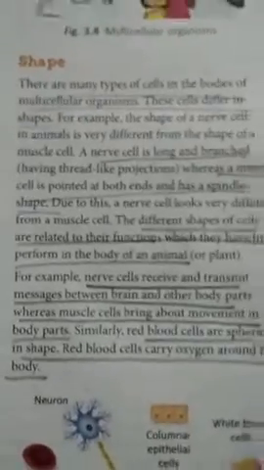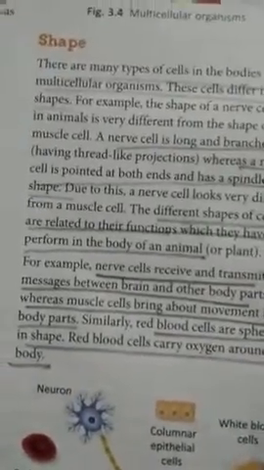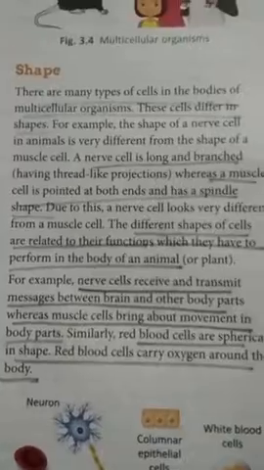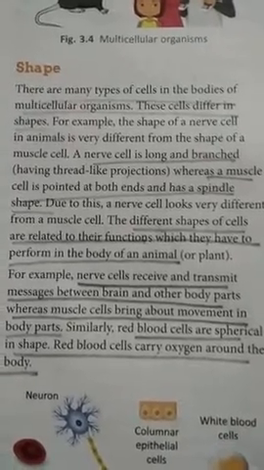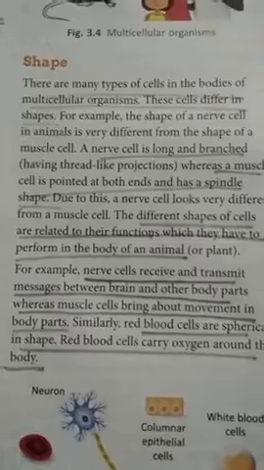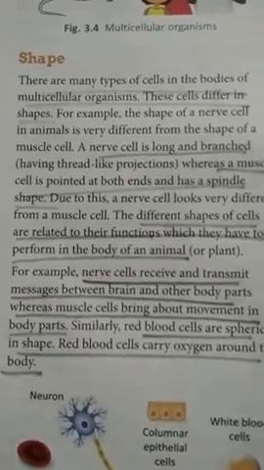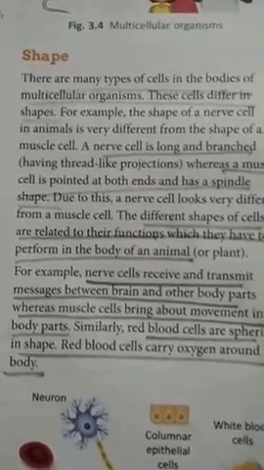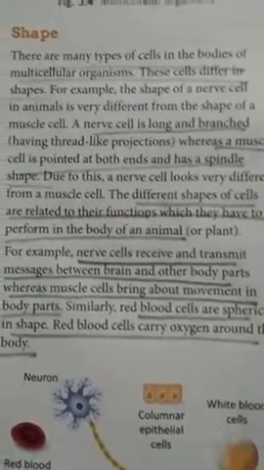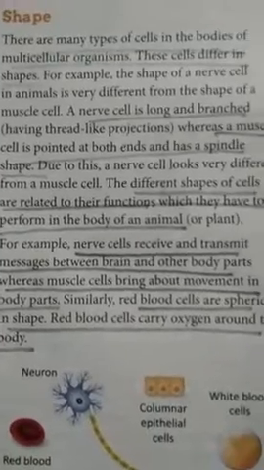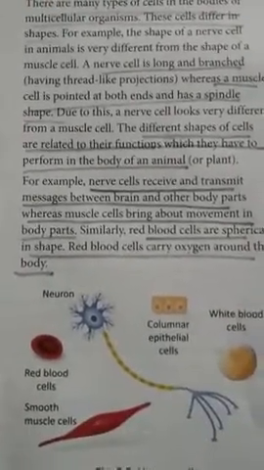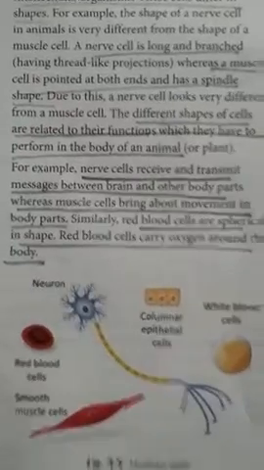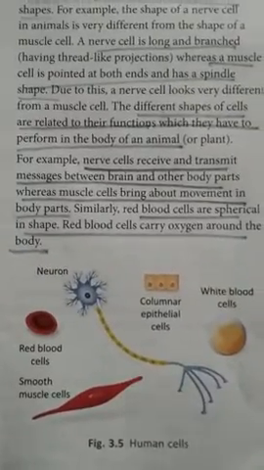Now again we are going to deal with the shape. There are many different types of cells in the bodies of multicellular organisms. Our body is comprised of many cells, and every cell varies in its shape. Some cells are spherical, some are long, some have pointed endings. So the shape of cells varies greatly. Here in figure 3.5 you can see different cells.